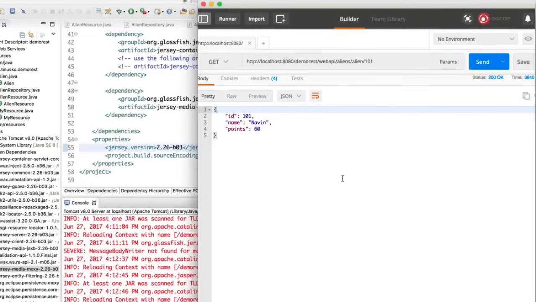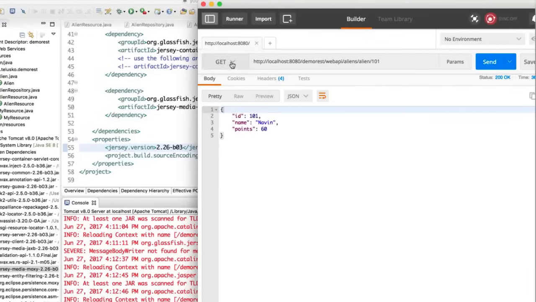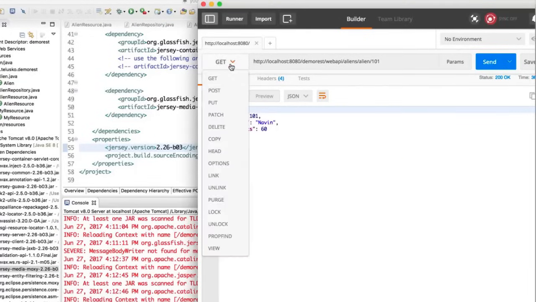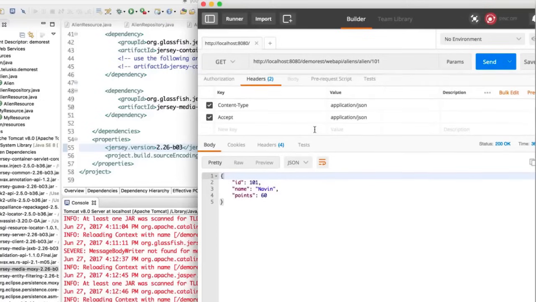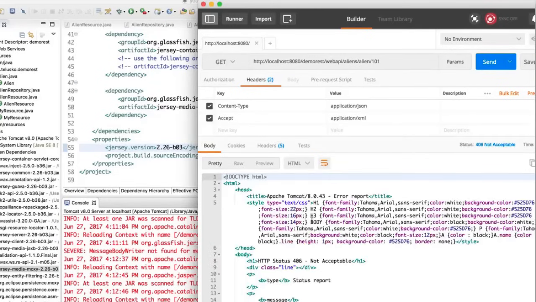And the JSON response looks much cooler than XML, right? So this looks good. So this is how you return JSON. But what if I want to send a request for XML now? For example, if I go to my get request again, and send a request, this time I'm requesting JSON, but if I send a request for XML and say send, you can see we are getting an error, which is 406.